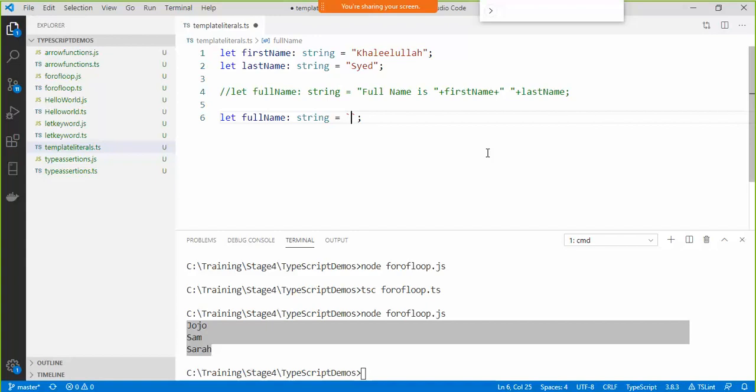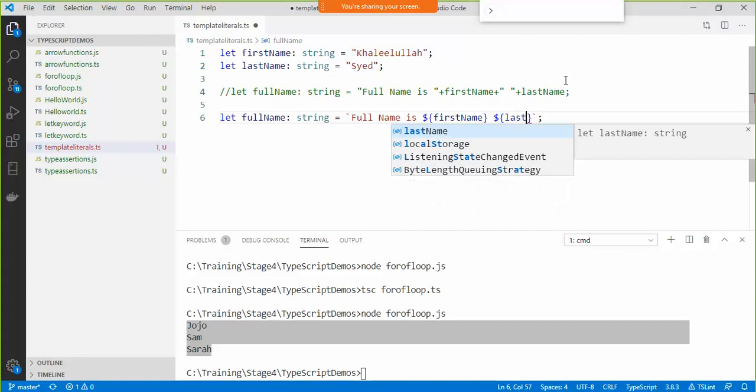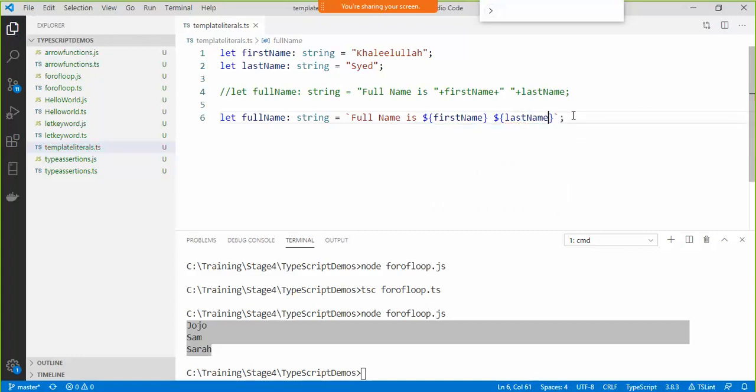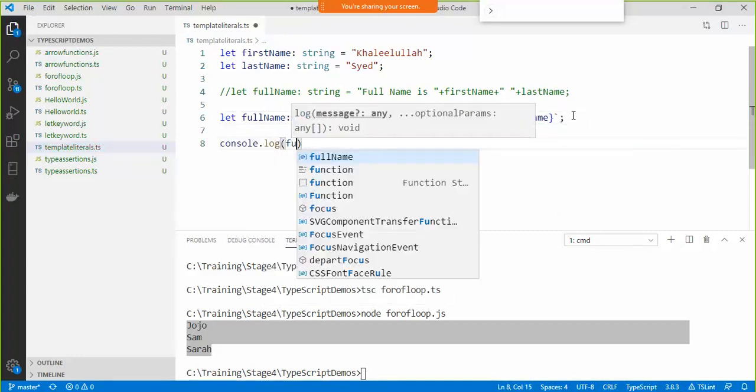Then after that I'll say full name is, now I need the value of this variable called first name, so I'll simply say dollar, then two flower braces, in that I will simply write the name of my variable, first name, space, again I need the value of the second variable, so once again I'm gonna say last name, like this. Let's print it out, console.log, say full name.